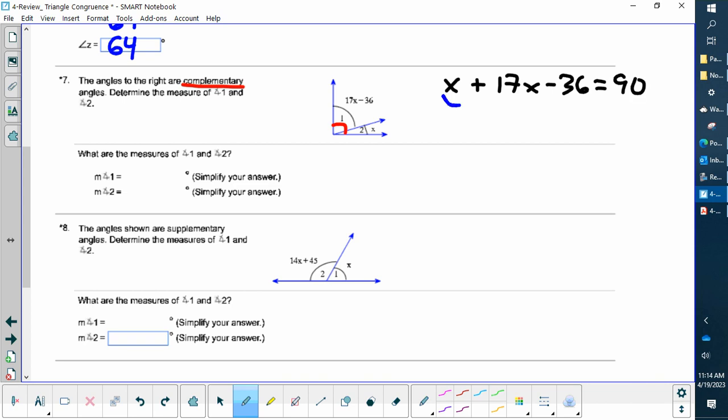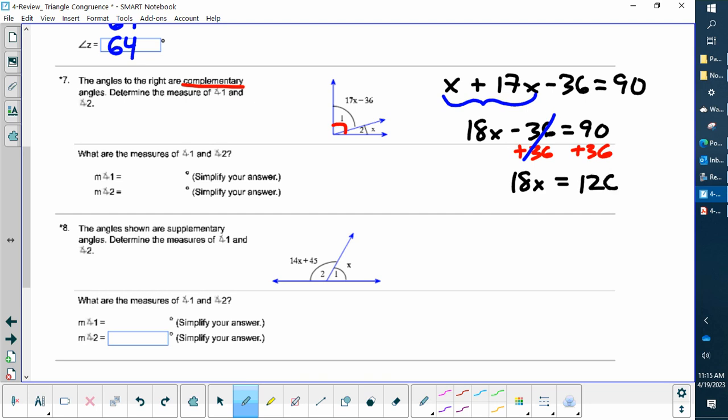Okay, I can put these x's together, so let's do that. 18x minus 36 equals 90. This is a two-step algebra equation. I go ahead and add 36 to both sides. This goes away. I get 18x equals 126. Final step, divide by 18.